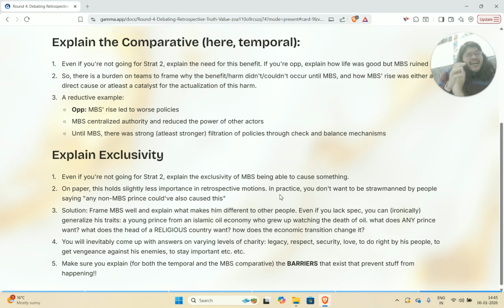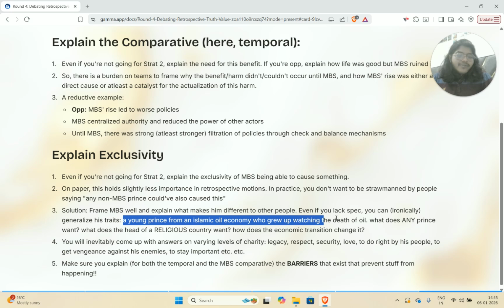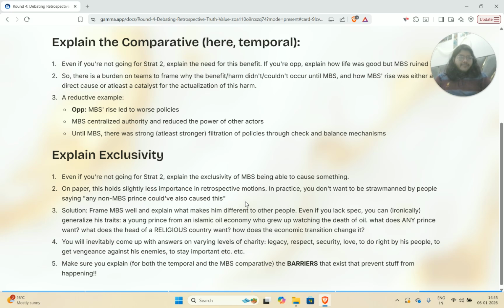And what are the limited amount of things that you know about his rise? Because I'm hoping you at least know something. Once you've been able to make a big diverse sentence like this, for example, a young prince from an Islamic oil economy who grew up watching the death of oil, you can chop this sentence up into a bunch of questions, and the plausible, reasonable answers to those questions end up becoming your framing.